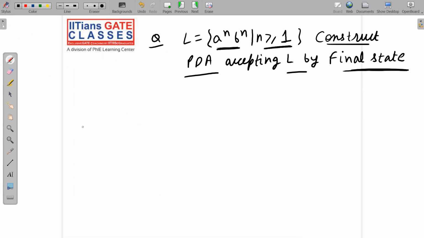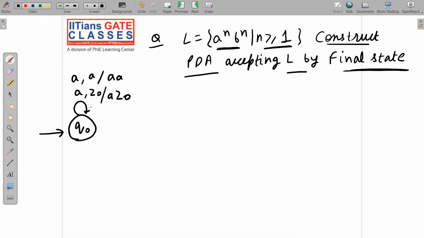Similar idea, exactly similar idea. So I am directly making the state transition diagram. Just try to visualize it. On Q0, if we read A and Z0 from the stack, we will push A Z0 onto the stack. On Q0, if we read A from the tape and we read A from the stack, we are pushing double A onto the stack. That means directly and indirectly we are pushing each and every A onto the stack.